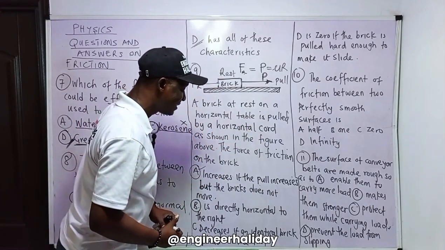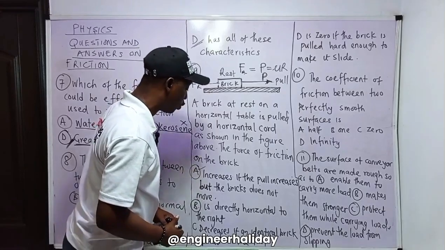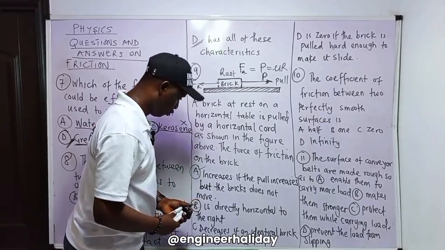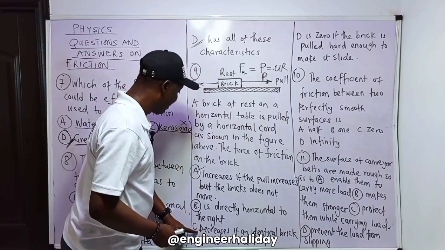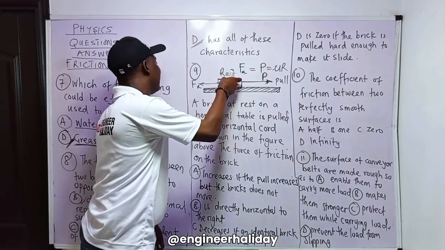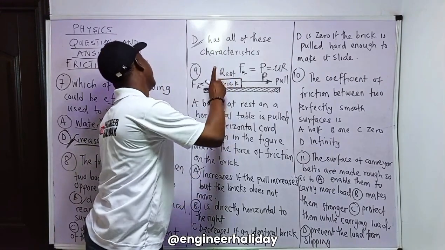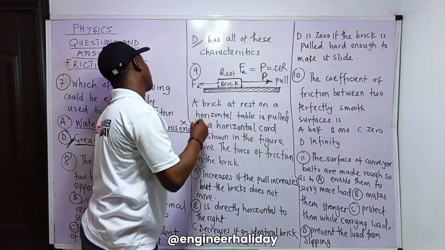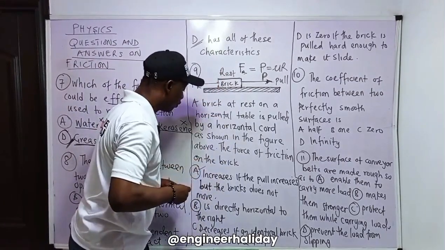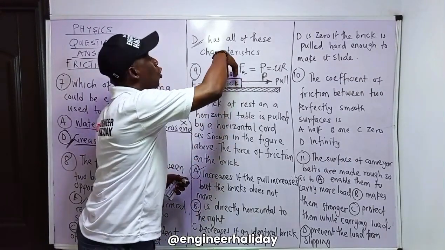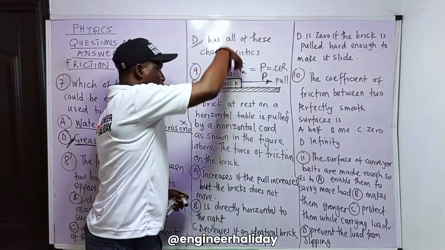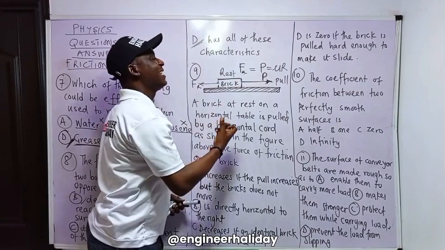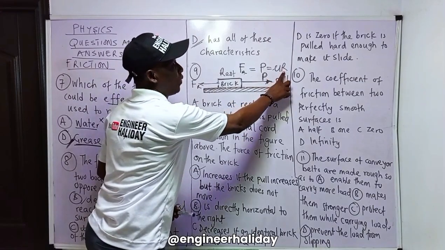C: decreases if an identical brick is placed on the first. Don't forget frictional force will increase. No, know why? Because when you place another brick on this one, reaction will increase, and once reaction increases, frictional force will increase. So when you have more load on a particular body, you place another one there, automatically there is more contact, then reaction will increase.